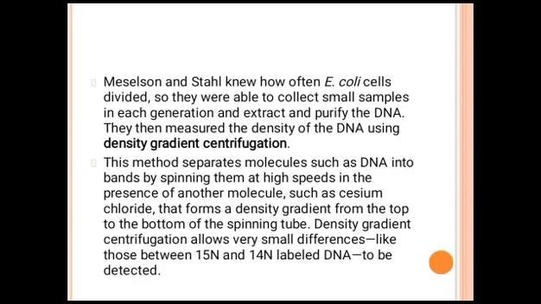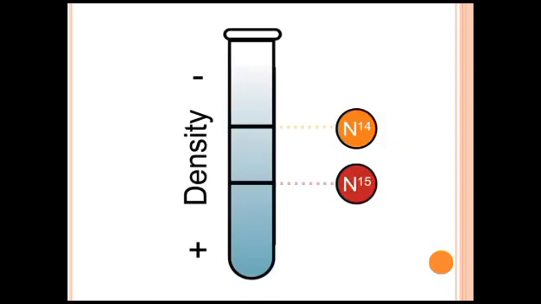They then measured the density of the DNA using density gradient centrifugation. This method separates molecules such as DNA into bands by spinning them at high speeds in the presence of another molecule, such as cesium chloride, that forms a density gradient from the top to the bottom of the spinning tube. Density gradient centrifugation allows very small differences, like those between nitrogen 15 and nitrogen 14 labeled DNA, to be detected.